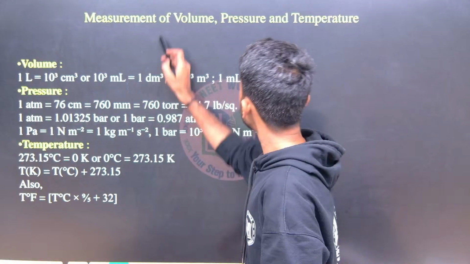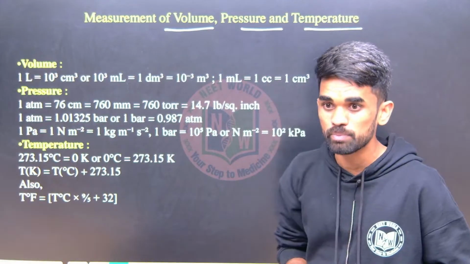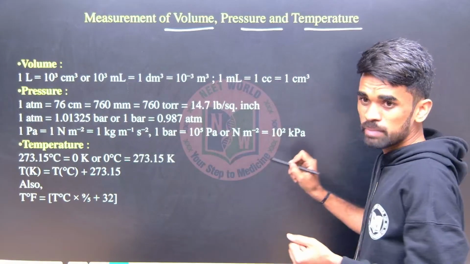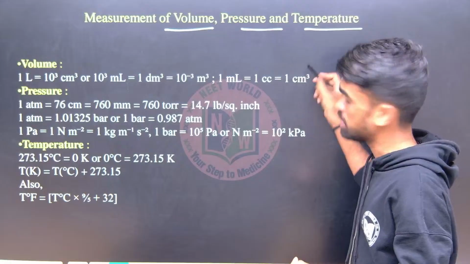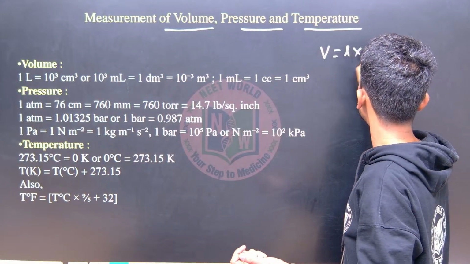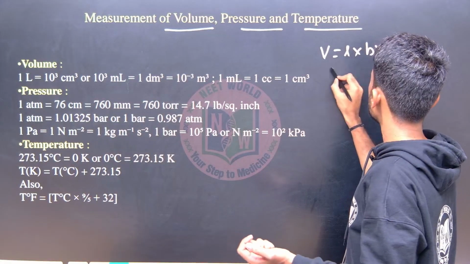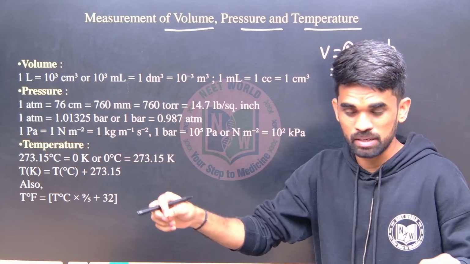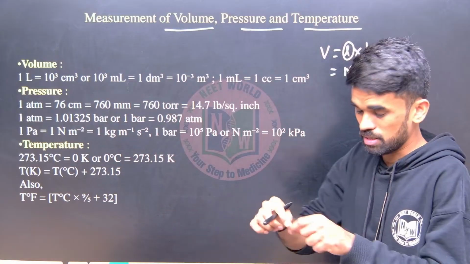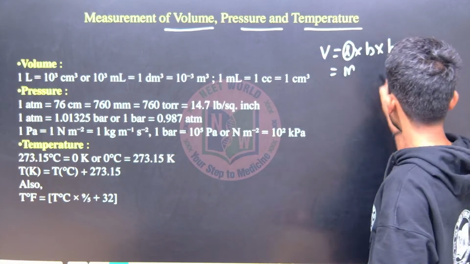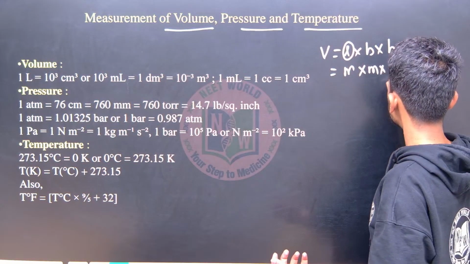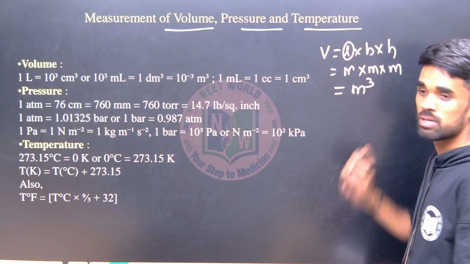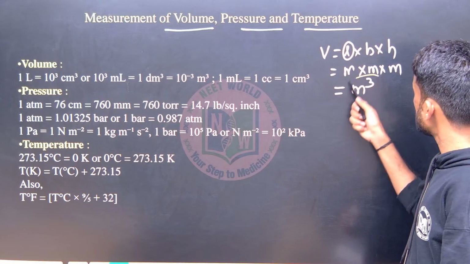Next, the measurement of volume, pressure and temperature. How are we going to measure volume? Generally, in mathematics you will study that volume means length times breadth times height. Length is in meters, breadth is also in terms of length, meters, and height is also in meters. All these are in terms of meters, so we get meter cube.